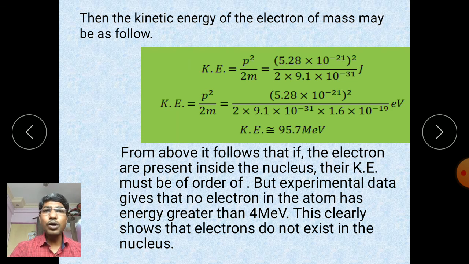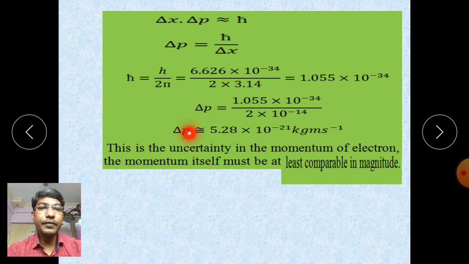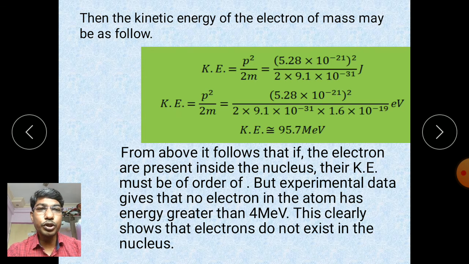Now calculate the kinetic energy of the electron of mass m. Kinetic energy K.E. is equal to p squared upon 2m. For the momentum value, substitute 5.28 into 10 to the power minus 21, squared, and the mass of the electron is 9.1 into 10 to the power minus 31.